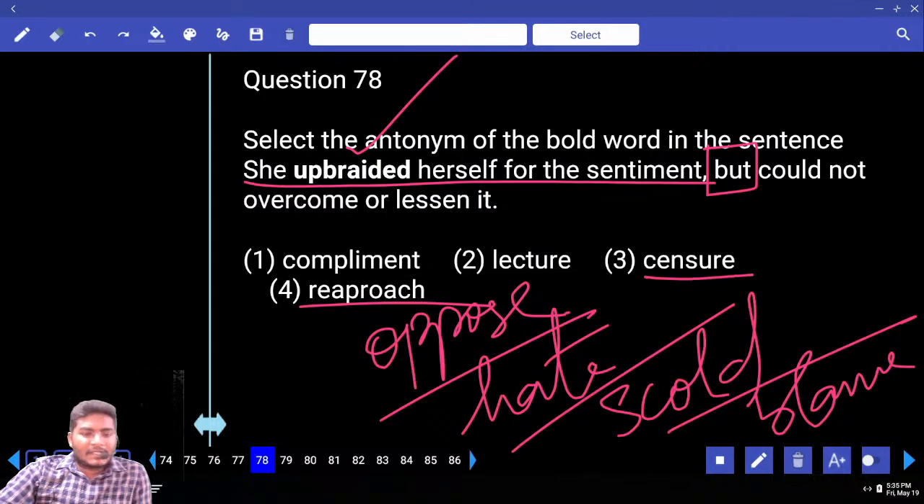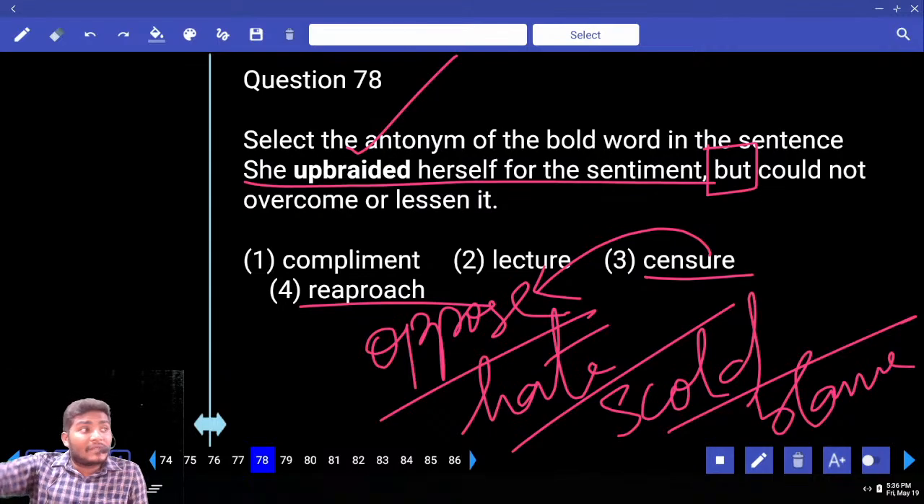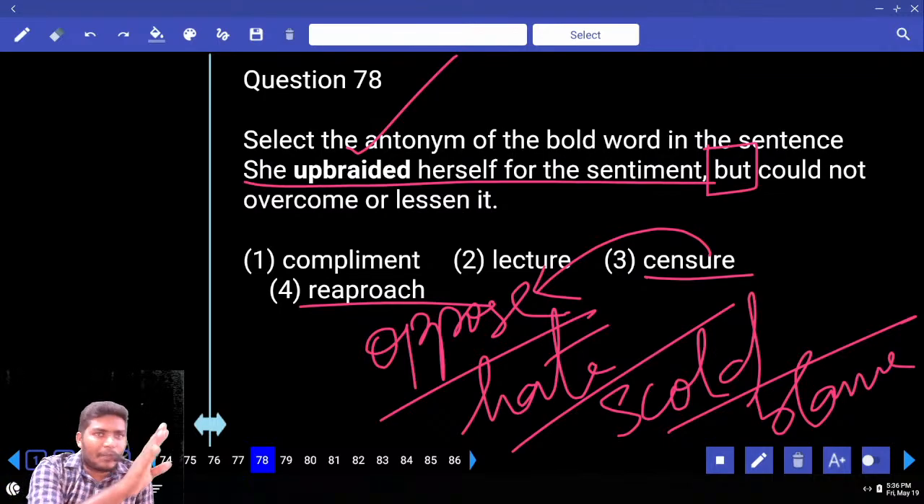Censure is another one, same meaning as oppose. Do you know censure? Do we have a censor board? Do you know censor board? The censor board censures some of the film scenes. Censure is nothing but to oppose something. Next, what else is given here?